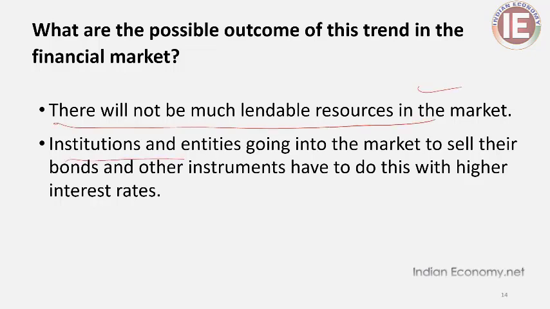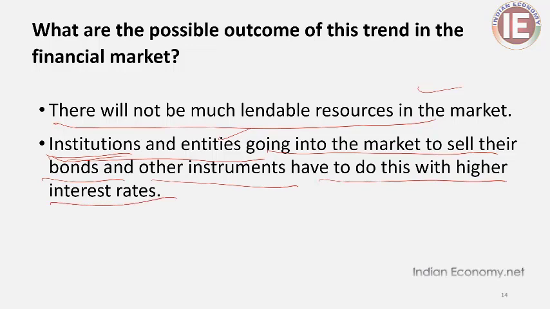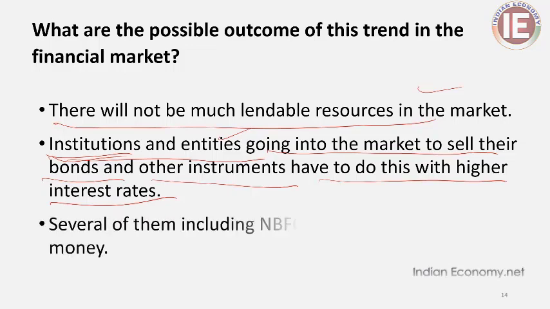Institutions and entities like NABARD, a commercial or development financial entity, and other entities like corporates, will go into the market to sell their bonds and other instruments so that they can get money. They have to do so at a higher interest rate, because whenever they go to the financial market to mobilize money, there will be a higher interest rate, right? And several of them, including NBFCs and MFIs, may fail to get money.